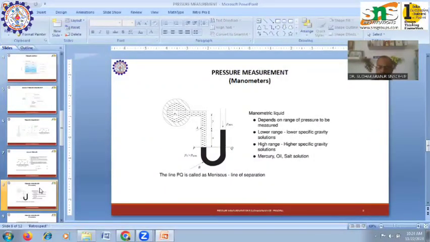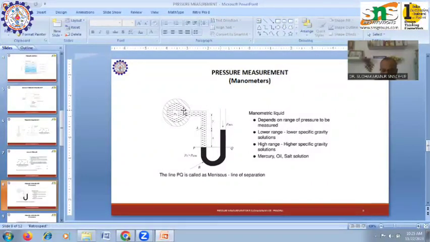Manometers are devices used for measuring the pressure at a point in a fluid by balancing the column of fluid by the same or another column of fluid.